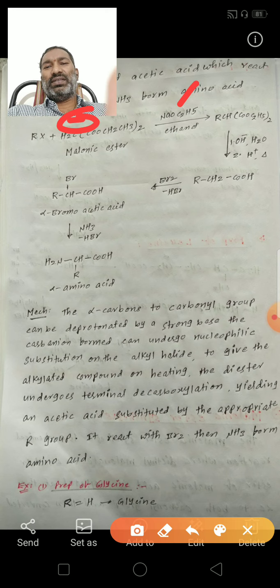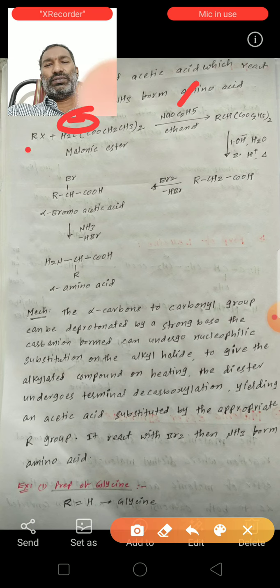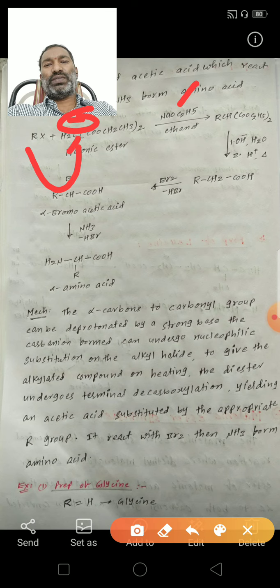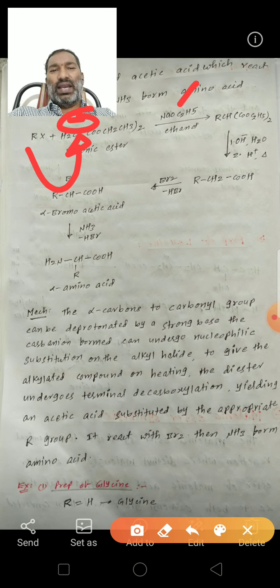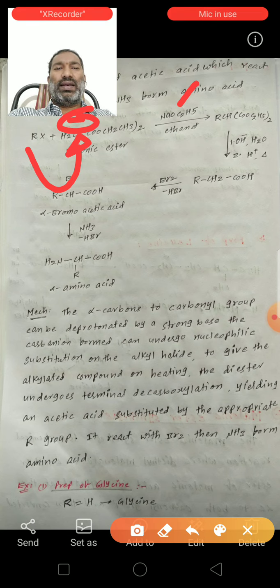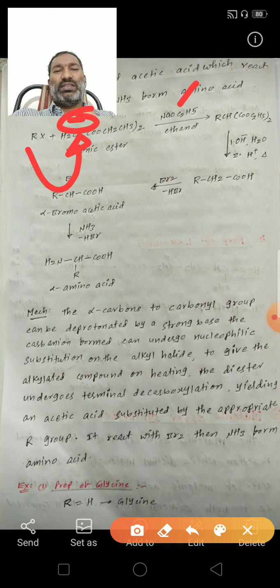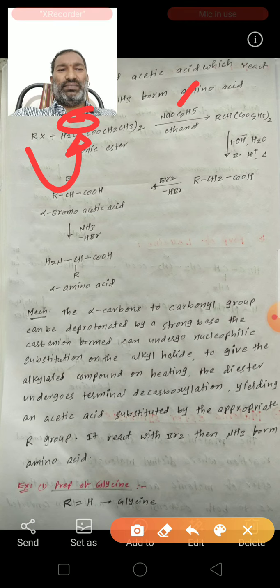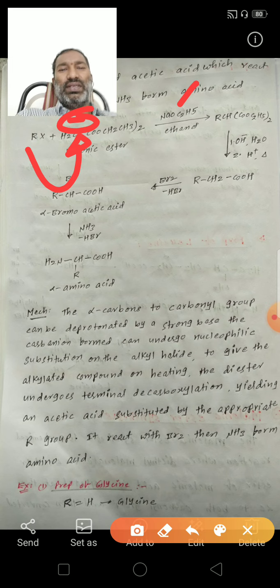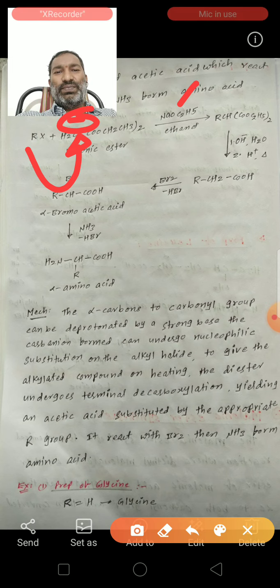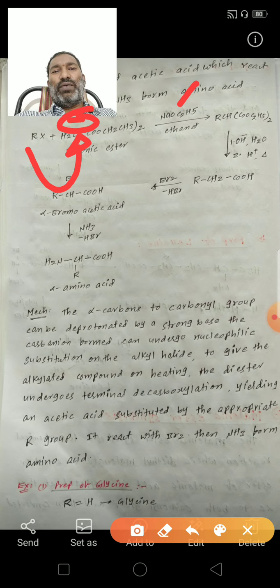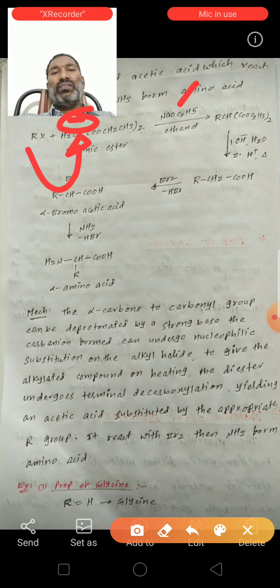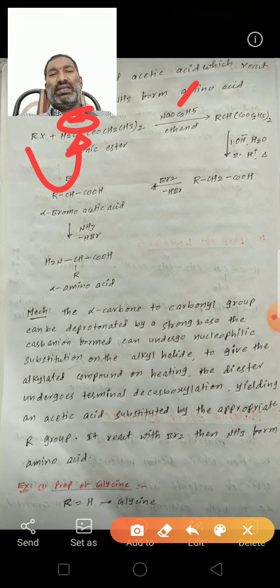Then this carbanion reacts with the alkyl halide, so the alkyl group is substituted in the place of hydrogen, forming an alkyl substituted malonic ester. This malonic ester undergoes hydrolysis and forms an acetic acid.